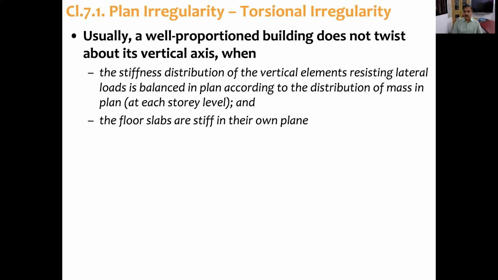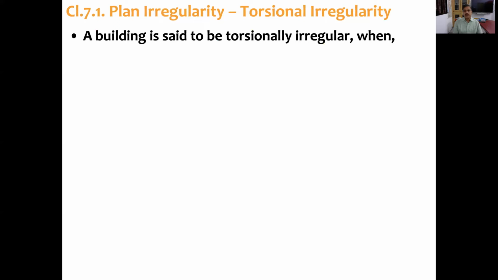Now how will this happen? This will happen when the aspect ratio is usually less than 3. If the aspect ratio is more than 3, there is a possibility of a flexible floor diaphragm. So a stiff floor diaphragm has an aspect ratio less than 3. Now how do we know that the building is torsionally irregular while doing analysis?